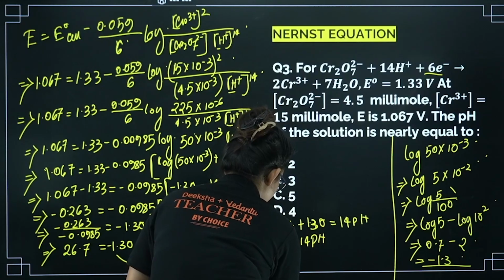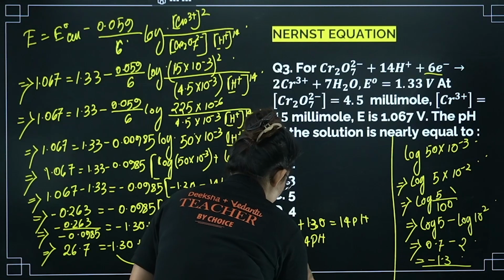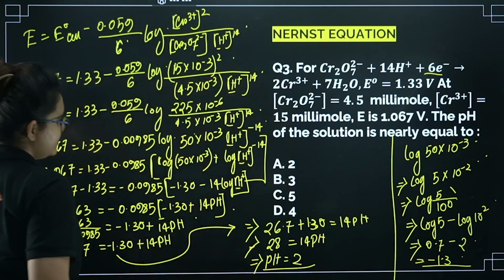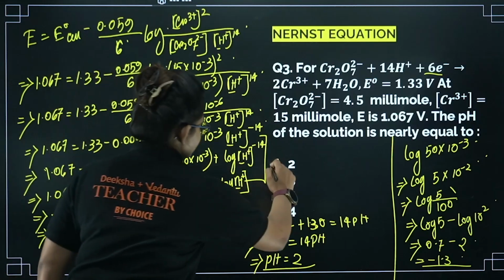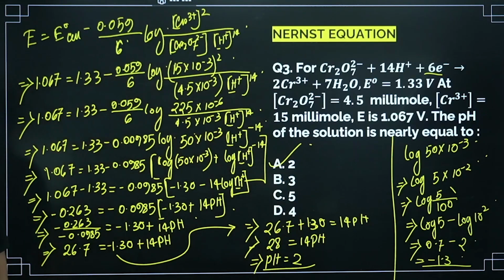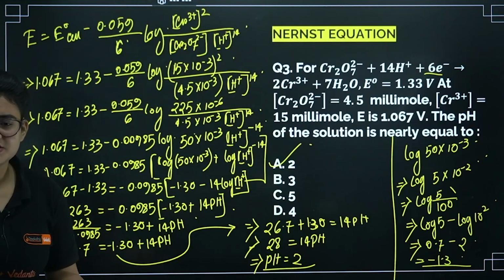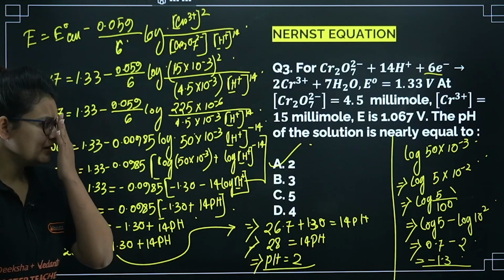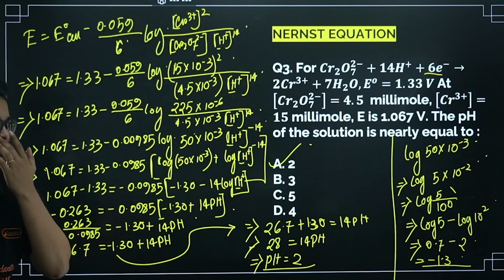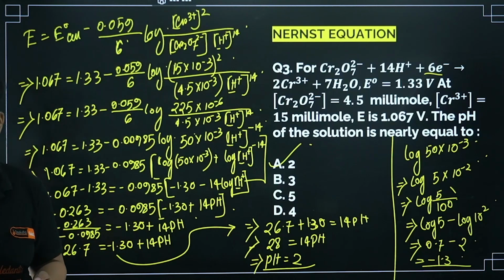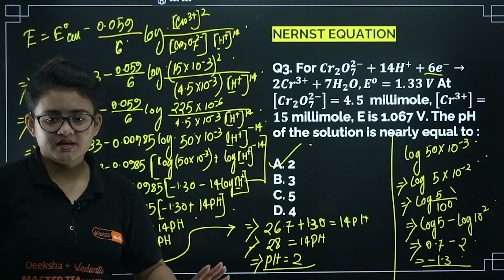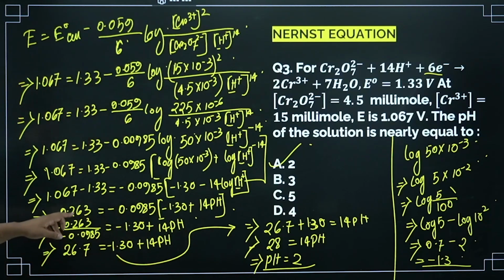So from here pH I am getting 2. Okay, this is the detailed calculation, so option A is going to be the correct one. A little complicated calculation, but actually just division, multiplication and this type of things are there, not that hectic. Okay, I guess it's clear. Simplification I guess you understood. Let's proceed to the next one.